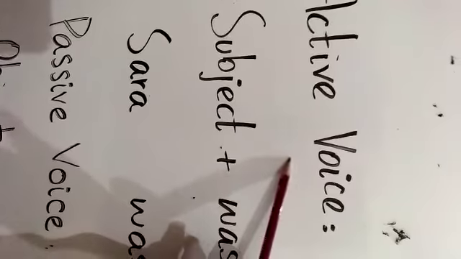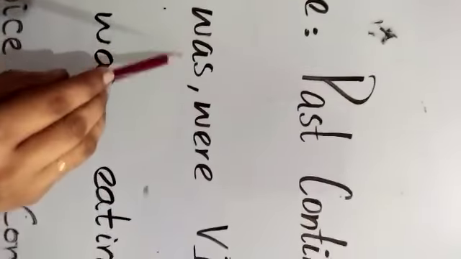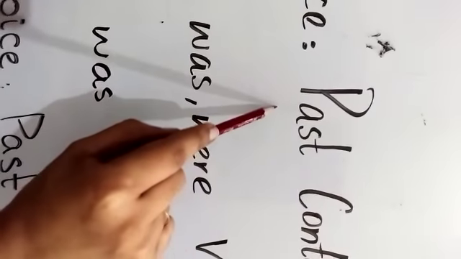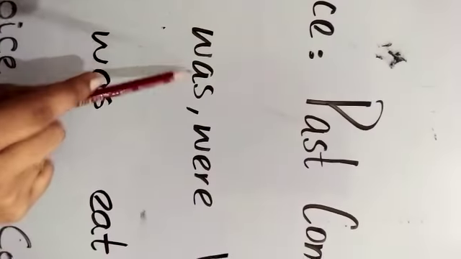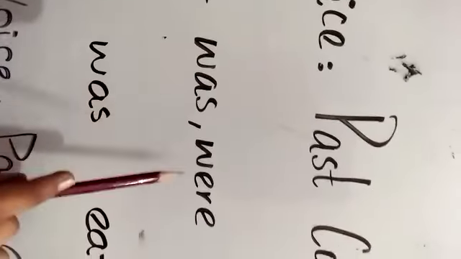For active voice, as you know, first of all we will write subject plus. In present continuous tense we write is, am, are, but in past continuous sentences we write was and were. And was and were are called helping verbs.